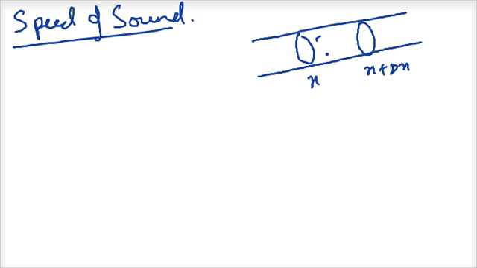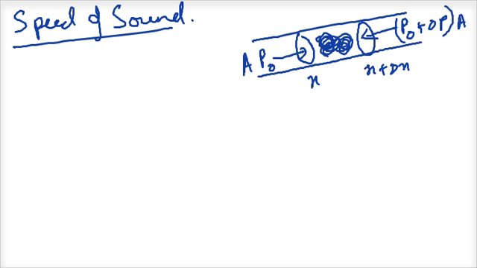Okay, so now the gas in between has been moving. There is a pressure on this side, P0, and a pressure on this side which is going to be P0 plus delta P. Because of this pressure there will be a force acting on each side, and because of this difference in force, the mass of gas between them is being accelerated. If the density of the gas is rho, the mass of the gas is rho into delta x. So this is the mass of gas which is getting accelerated.